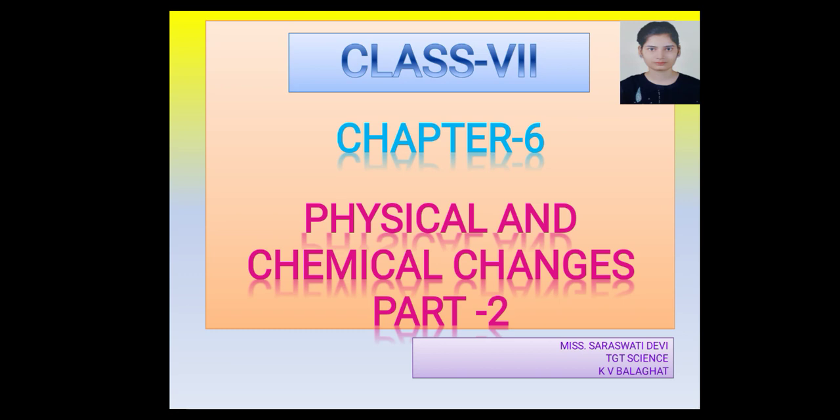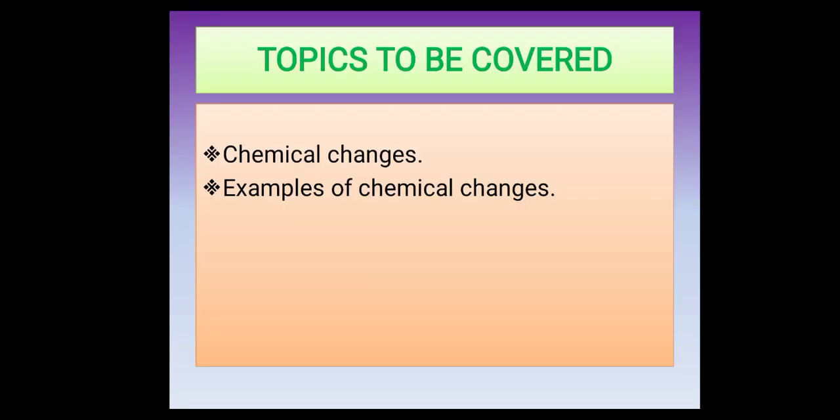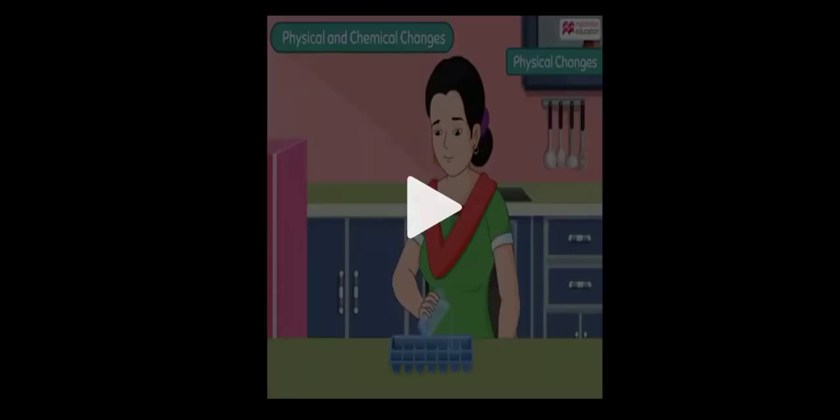So, today we will continue our chapter 6, that is physical and chemical changes. This is the part 2 of this chapter. So, what we have learned in the previous class is all about physical changes. Let's see what are the topics we'll be covering today. Today we will learn about chemical changes and we'll have a look at the examples of chemical changes.